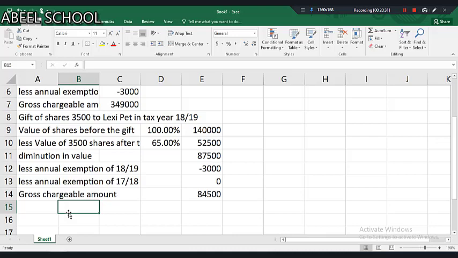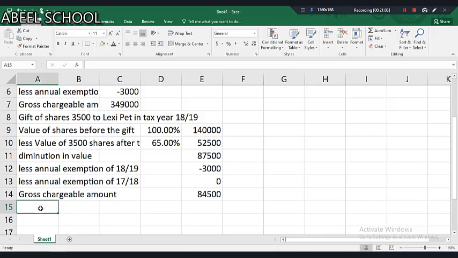Because the nil rate band is already consumed by the villa. But obviously the value differs. If Don had left these 3,500 shares on his death for Lexi, then obviously the value would have been different. So we need to explain these things on MS Word.